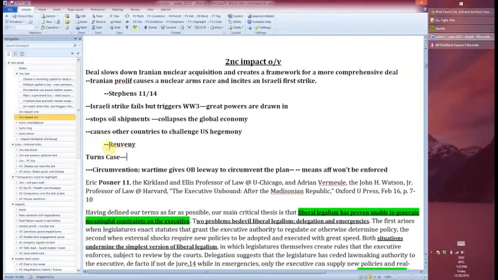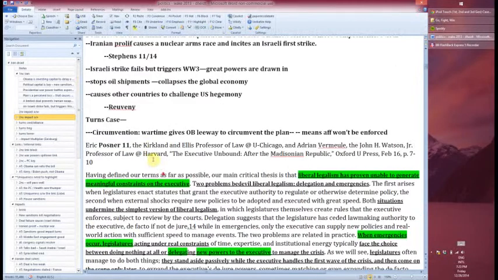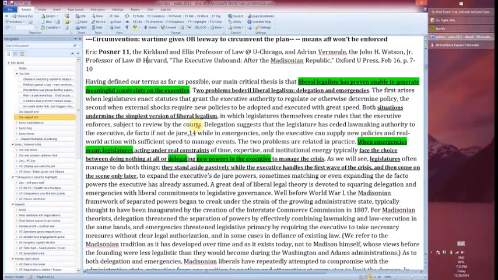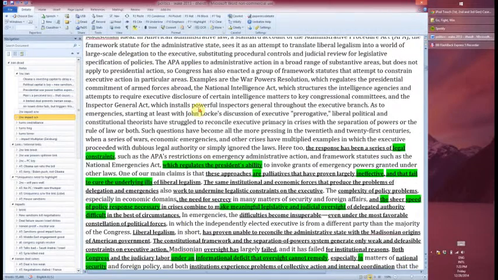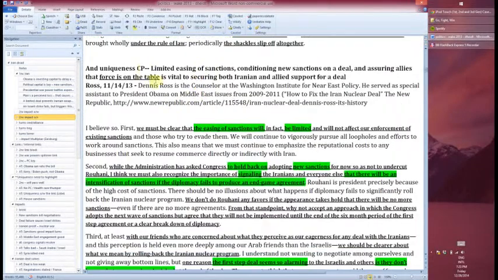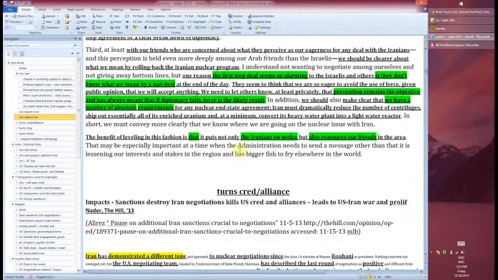Next, you want to read any kind of tricks, right? So here's a turns case argument. So here's a circumvention arg. That just means that the aff won't happen if the politics DA occurs, right? So that's pretty smart. And then what else do I have? Oh, uniqueness counterplan. Now this is a little bit complicated. We won't talk about it, but if I make a more advanced video on the Politics DA, I'll make sure to include this. So you can just ignore this for now.